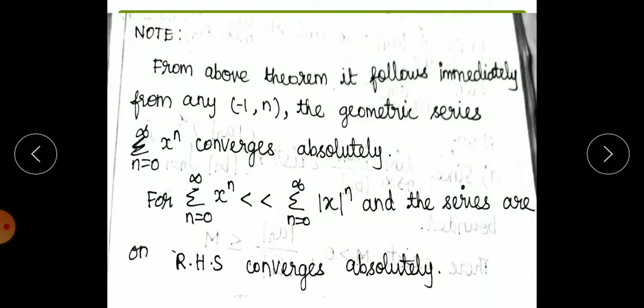Next we see a note: from the above theorem it follows immediately that for any x in the interval minus 1 to 1, the geometric series summation x power n converges absolutely. For example, summation x power n is absolutely convergent because it is dominated by summation modulus of x whole power n, and the series on the right-hand side converges absolutely. This is the note that was given.